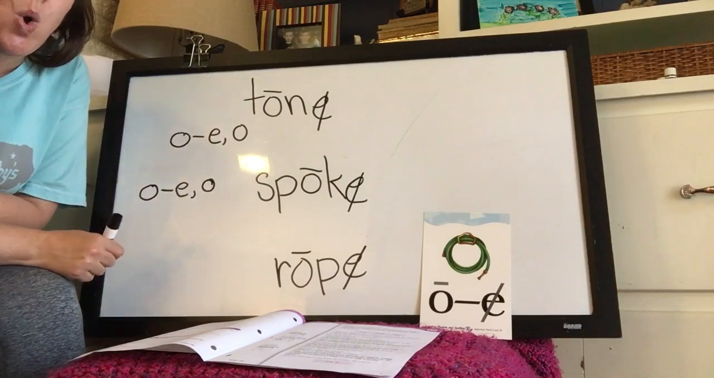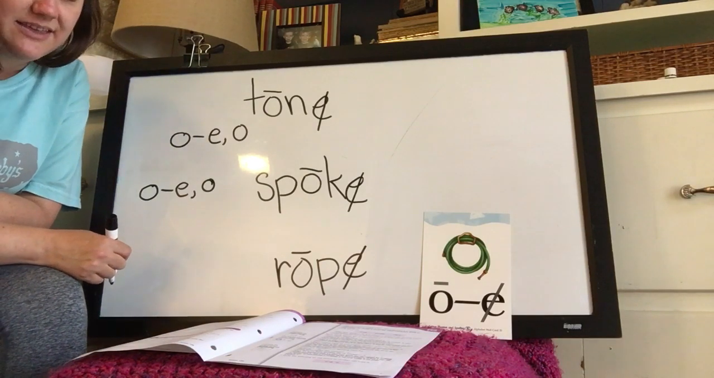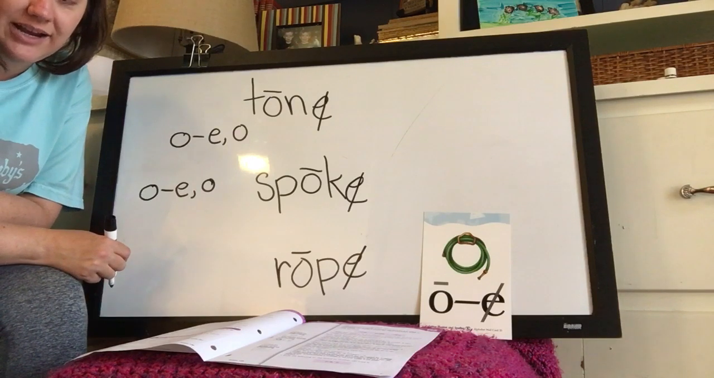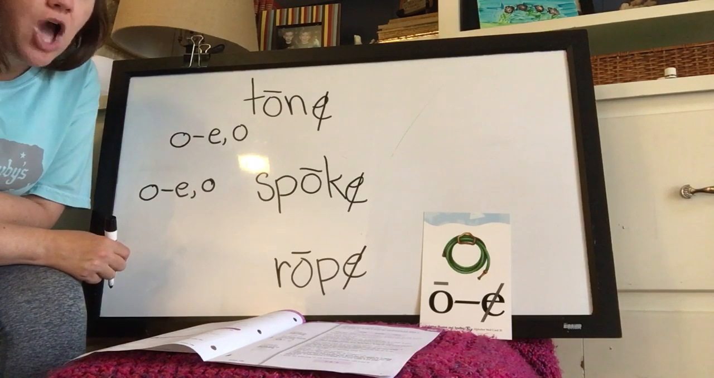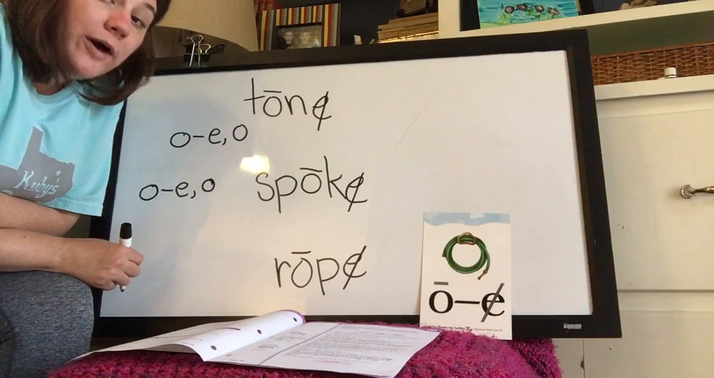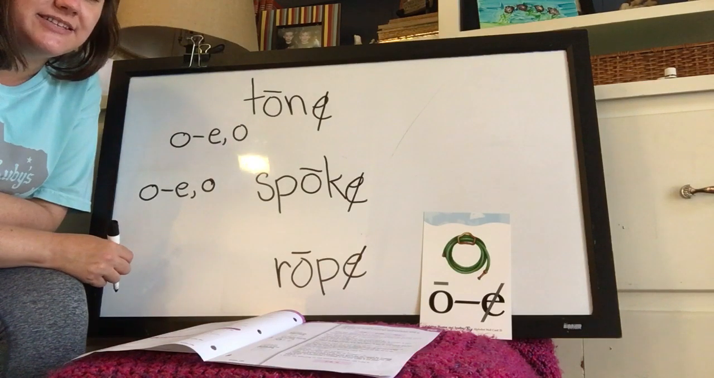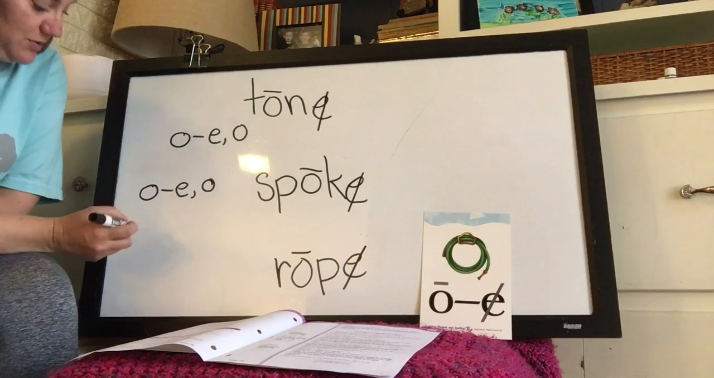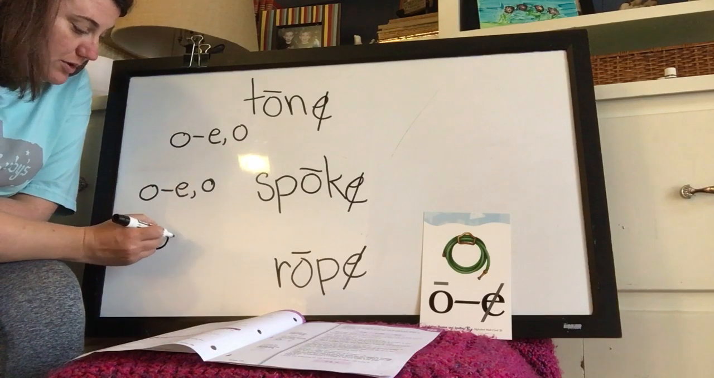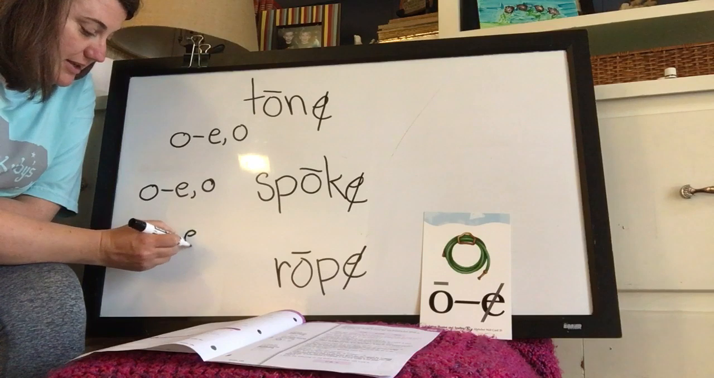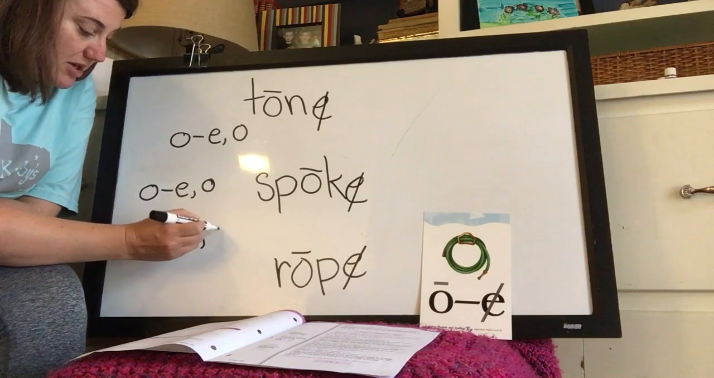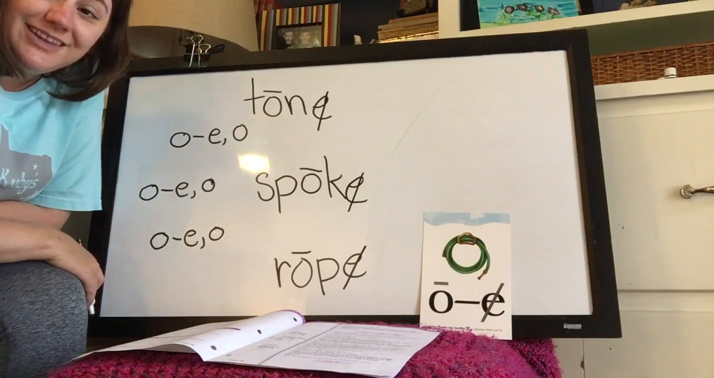So, boys and girls, I'm going to say it again. I'm going to make the O sound, and I want you to say how you're going to write it, and then I'll write it. So, my sound is O. How would you write it? Tell your mom or dad. Okay, if you said O, consonant E, comma, O, then you were correct.